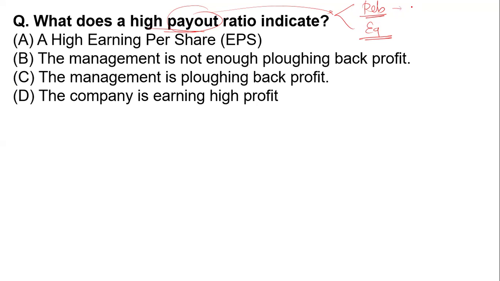For the debenture, you know the company must pay the interest, whether they earn the profit or not. They are bound to pay the interest.